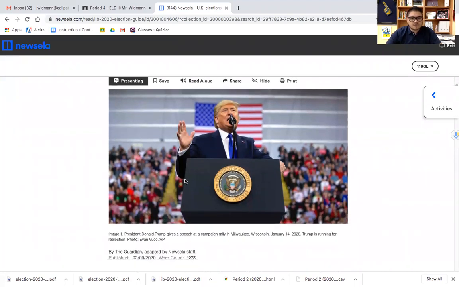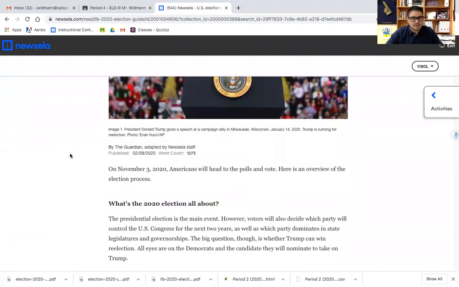Okay. Image 1, President Donald Trump gives a speech at a campaign rally in Milwaukee, Wisconsin, January 14th, 2020. Trump is running for re-election. Photo by Evan Vucci for AP. This is written by The Guardian, adapted by Newsela staff.